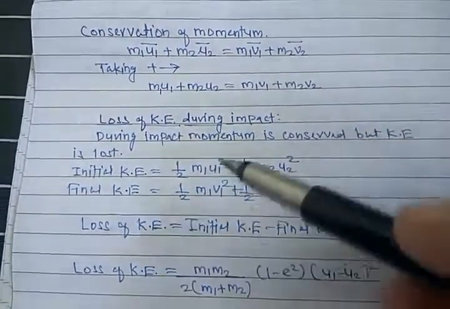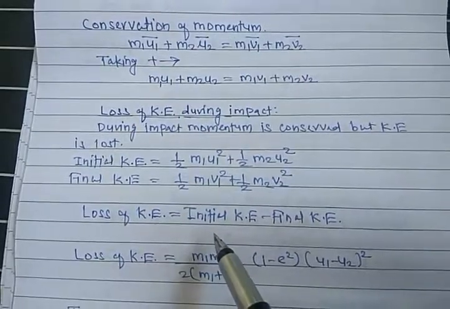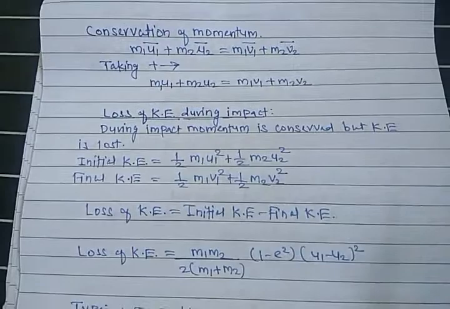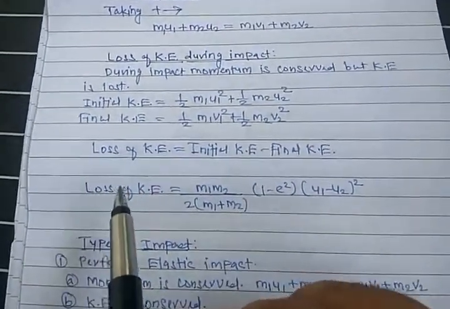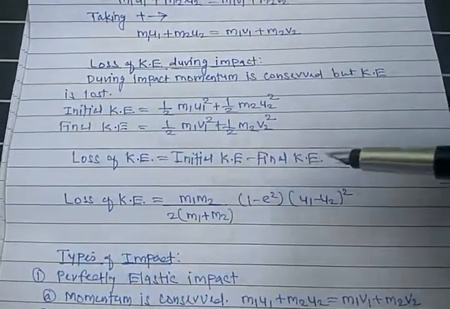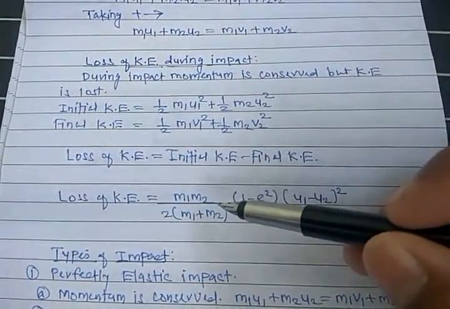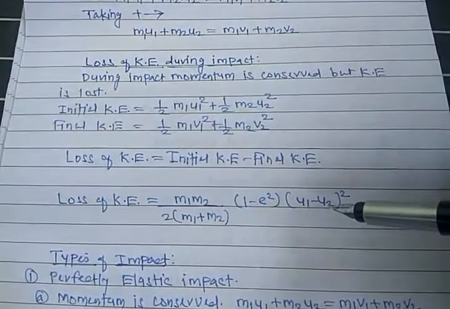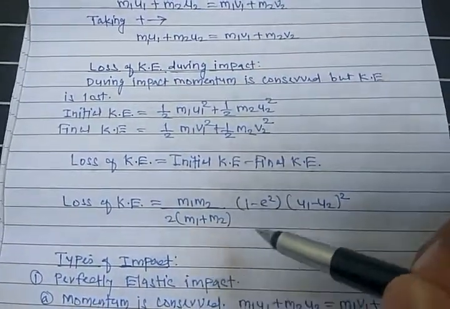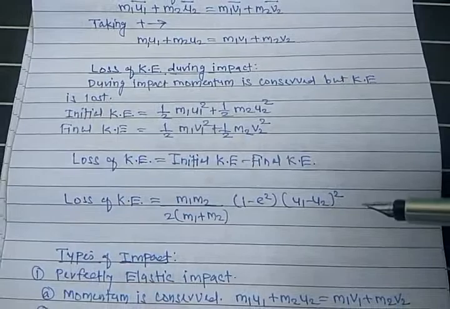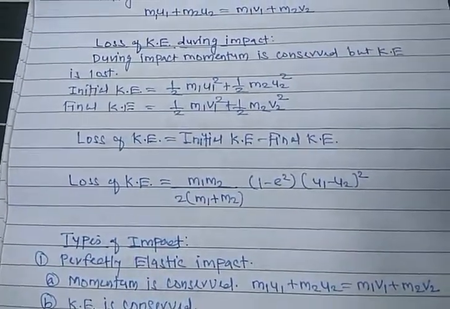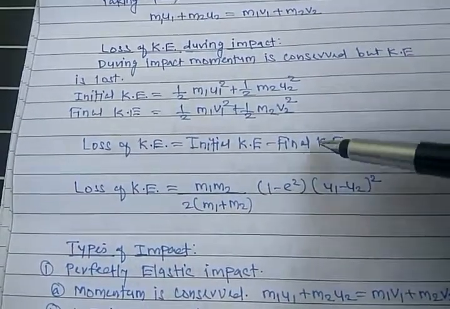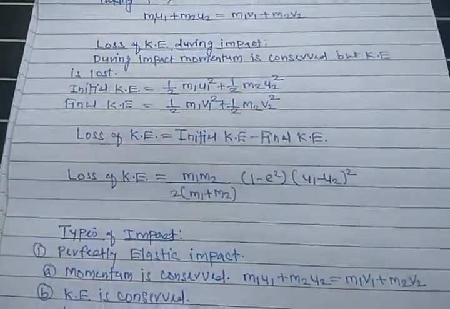Okay, now loss of KE is initial KE minus final KE, because initial KE is more, final KE is less. So we can write it like this: m1 m2 (1 minus e squared) (u1 minus u2) squared divided by 2 (m1 plus m2). This formula is rarely used, and the other formula is used most of the time.